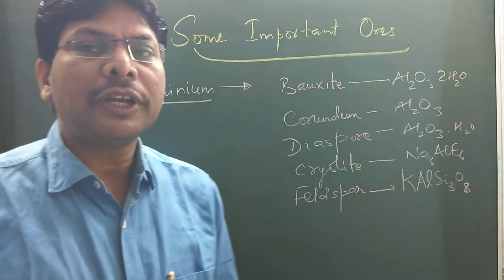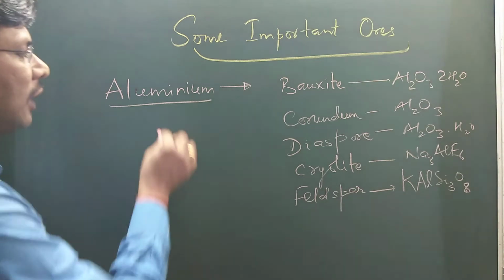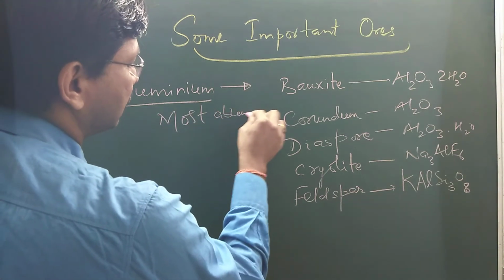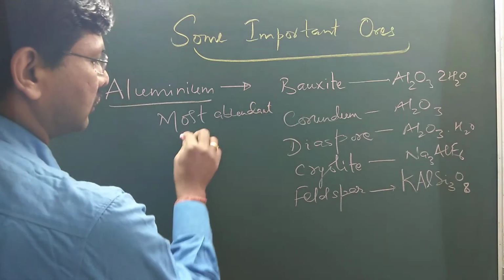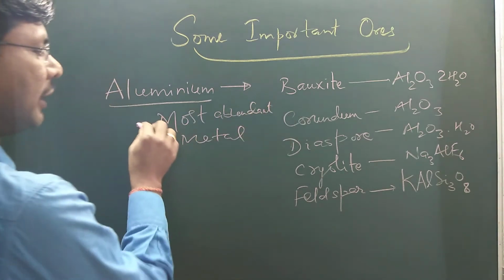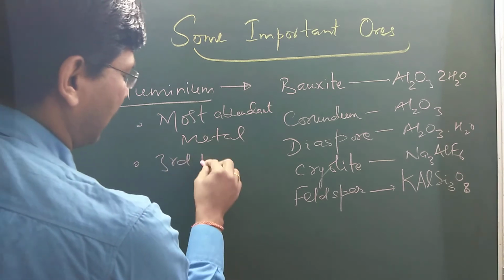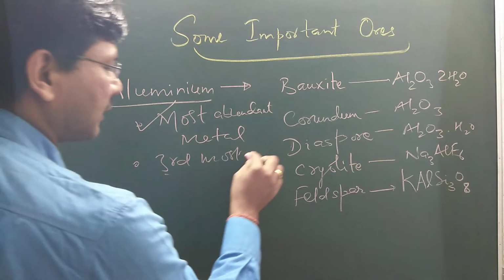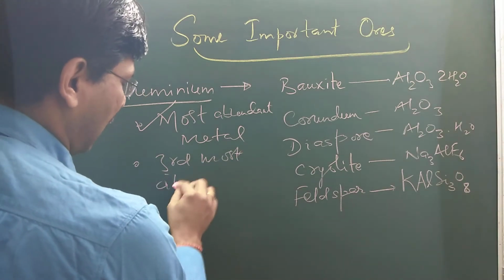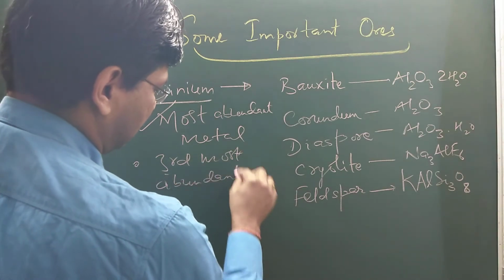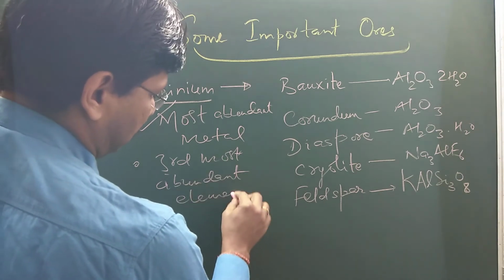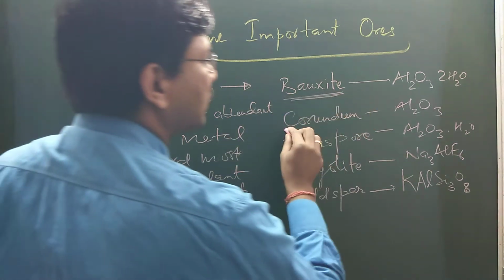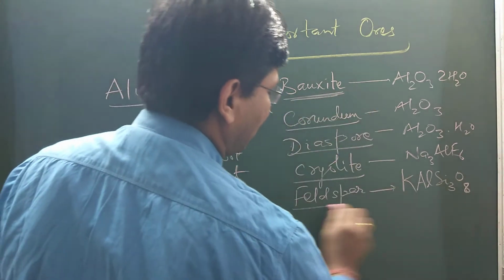Let's see a few important ores of aluminium. As we know, aluminium is the most abundant metal in the earth crust, and it is the third most abundant element in the earth. Some of the important ores of aluminium are bauxite, corundum, diaspore, cryolite and feldspar.